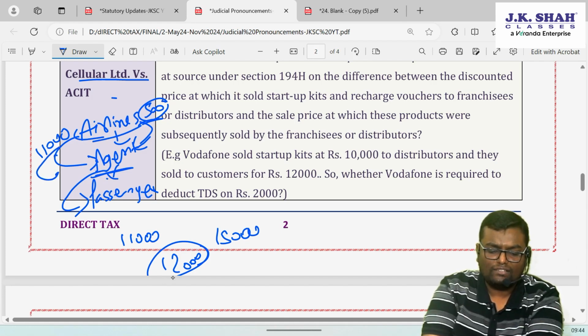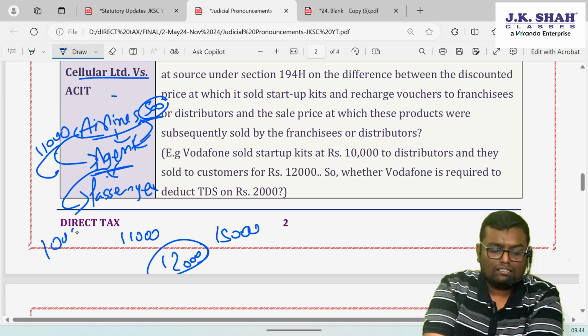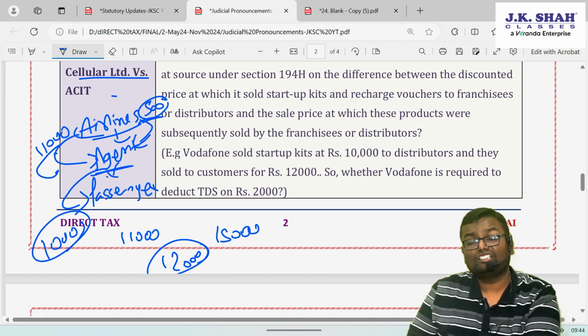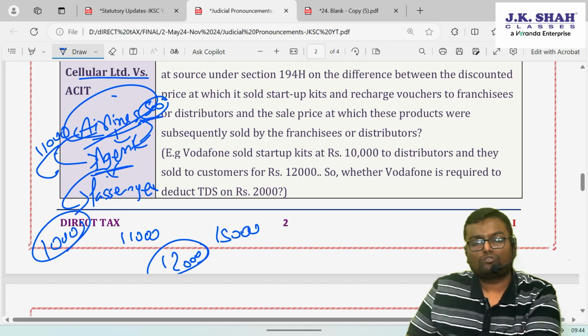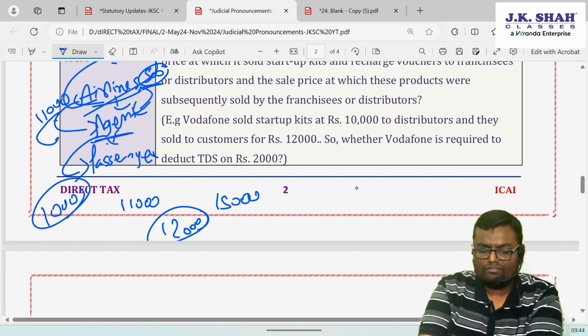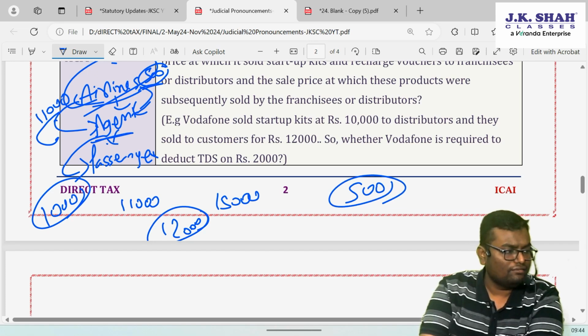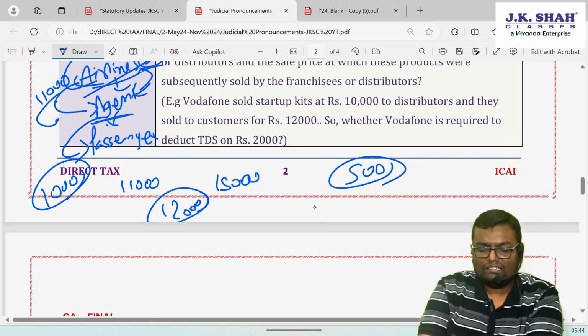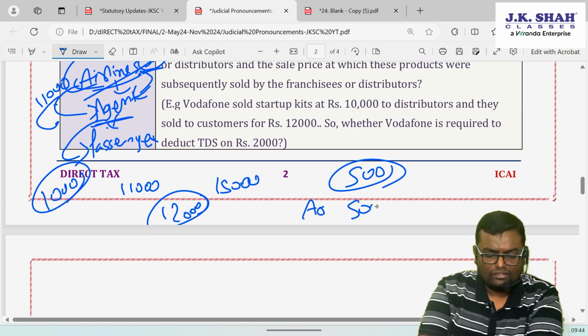It was sold to the passenger for 12,000. Indirectly, there is one secret commission also, 1,000. Additional commission is also there, 1,000. On that also, this airline is supposed to deduct TDS. So the airline said that we are supposed to deduct TDS only on 500. Whereas the AO said that you are supposed to deduct TDS on the 500, plus rupees 1,000.